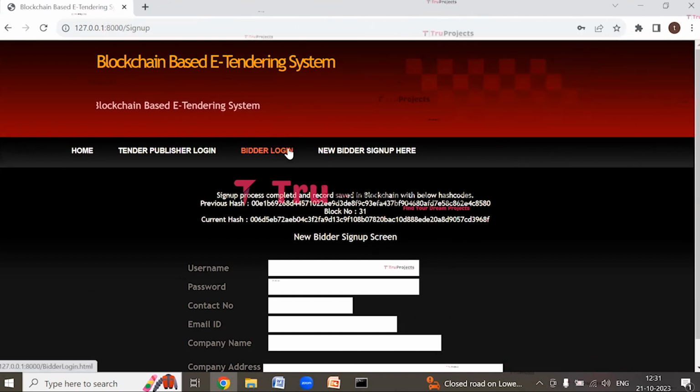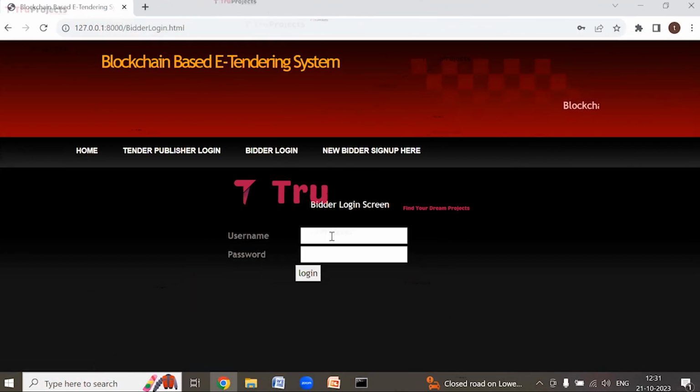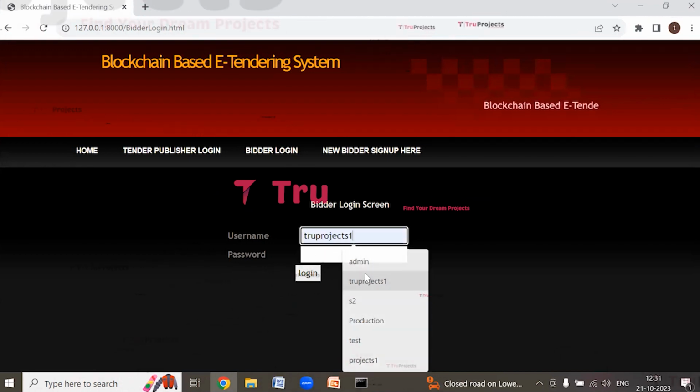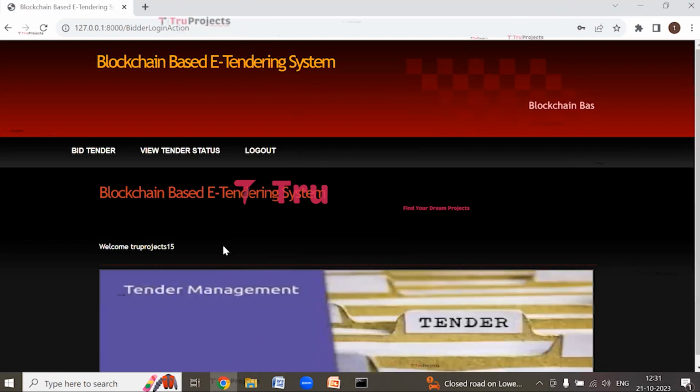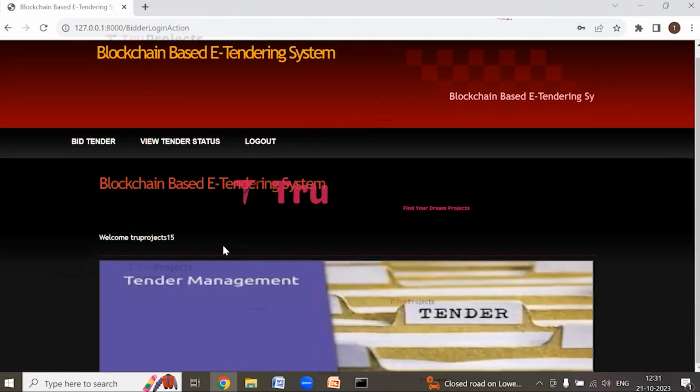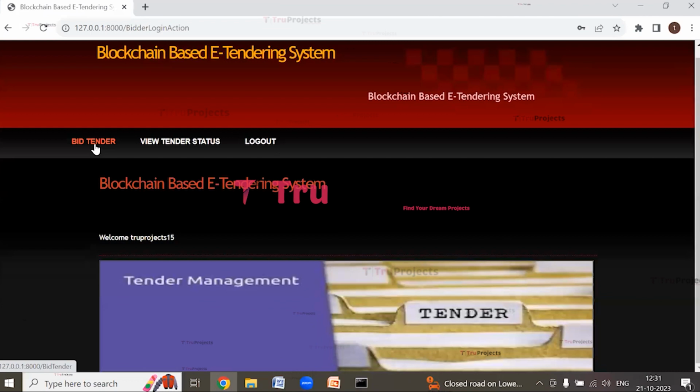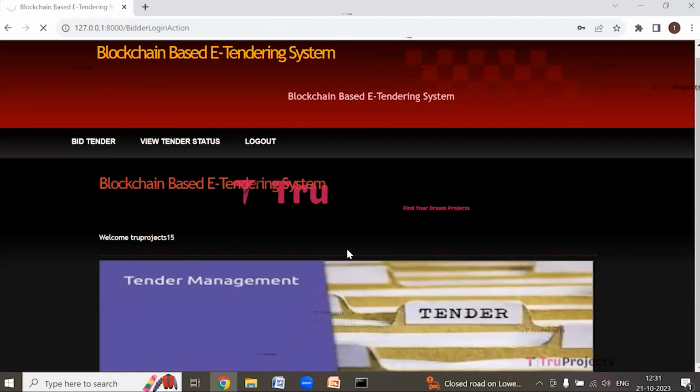Now click on bidder login button to log in as the first bidder. So I'm entering the username of the first bidder and the password, and then click on login. We have logged in successfully as the first bidder. Now click on bid tender button to bid for that particular tender.